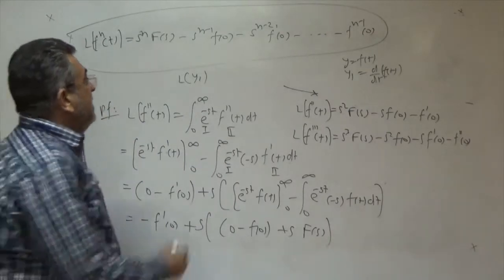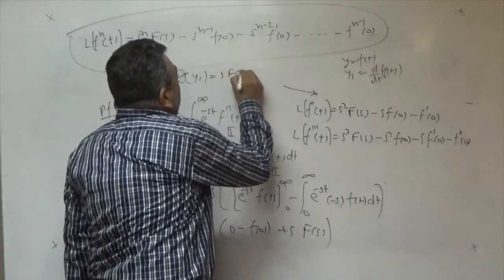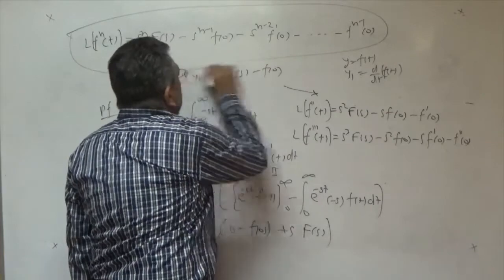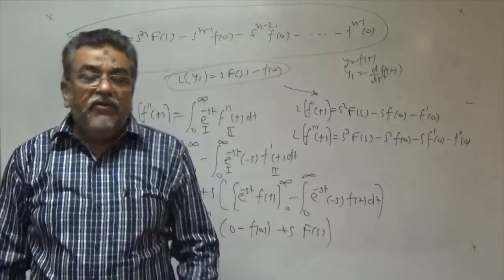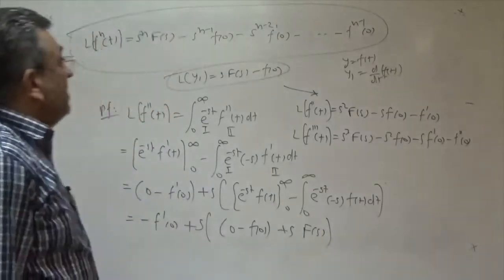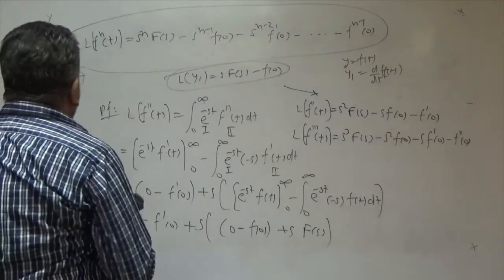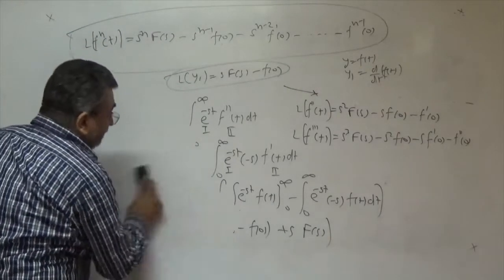Y1 means f dash t, and you have sF(s) minus f(0). Let me write this one. These results will be used to solve the ordinary differential equation. That is the first result, Laplace transform of derivative. Now, second, next one.